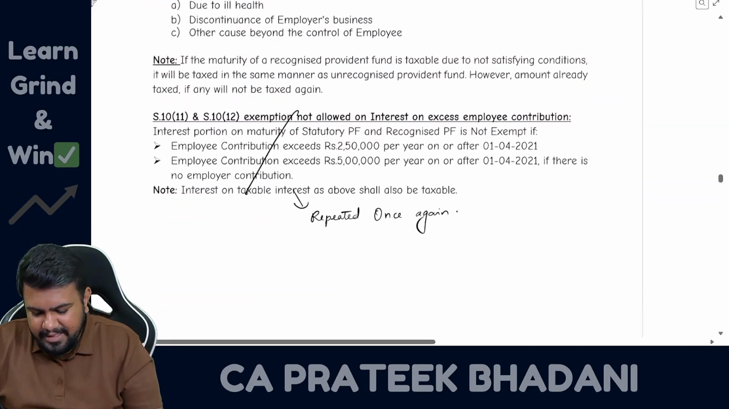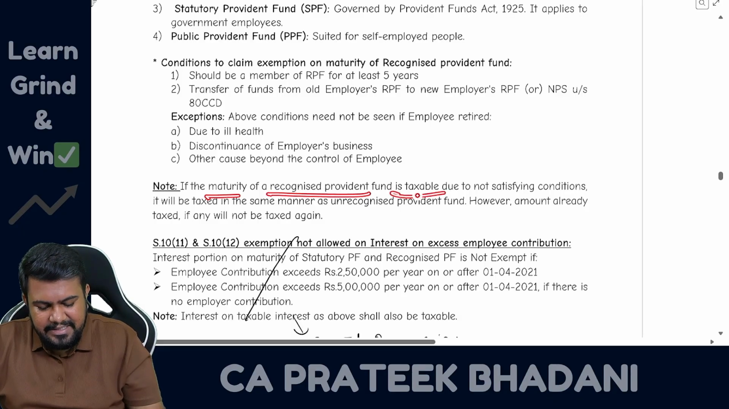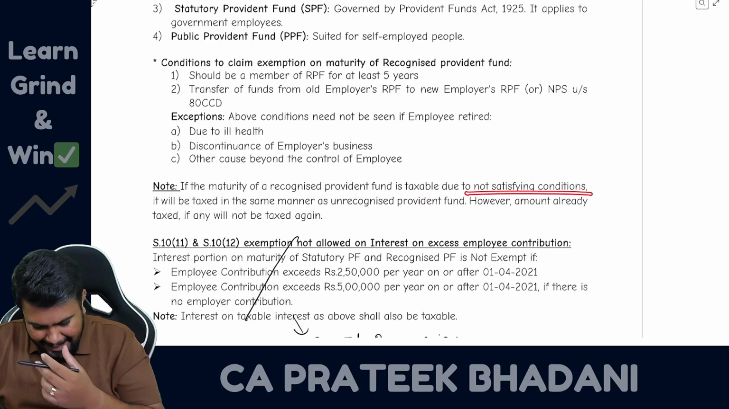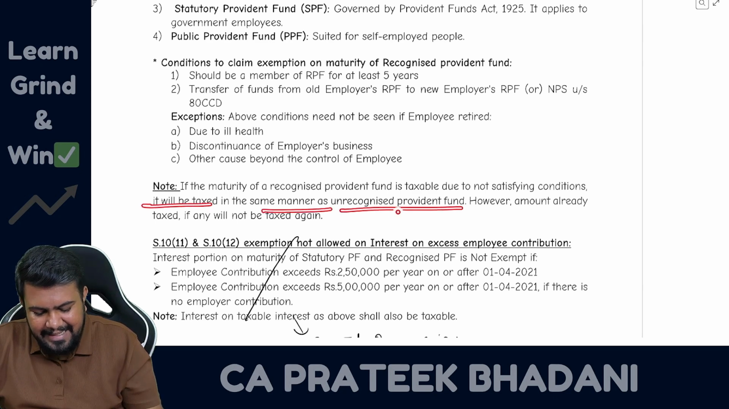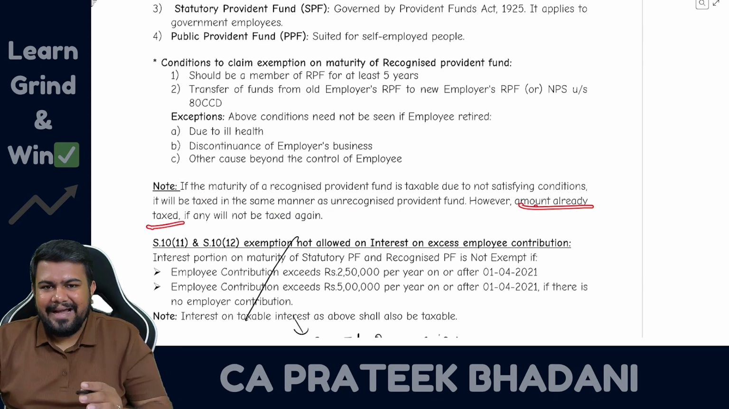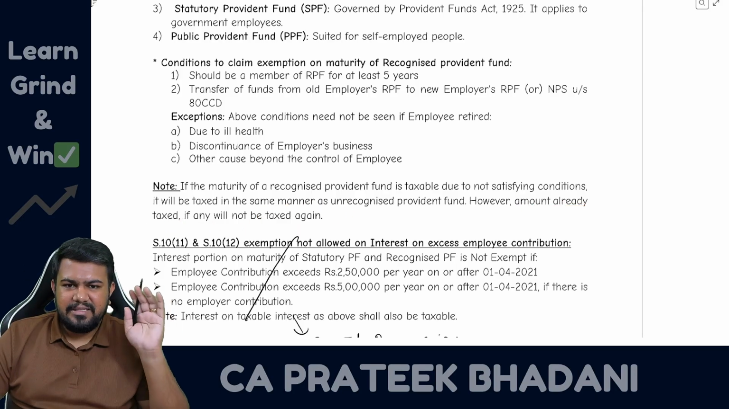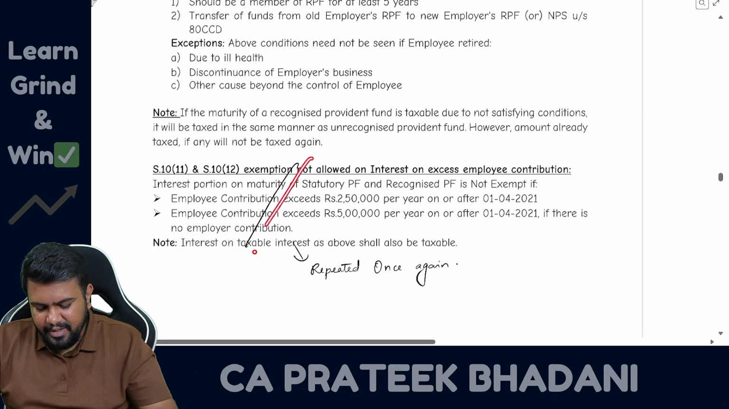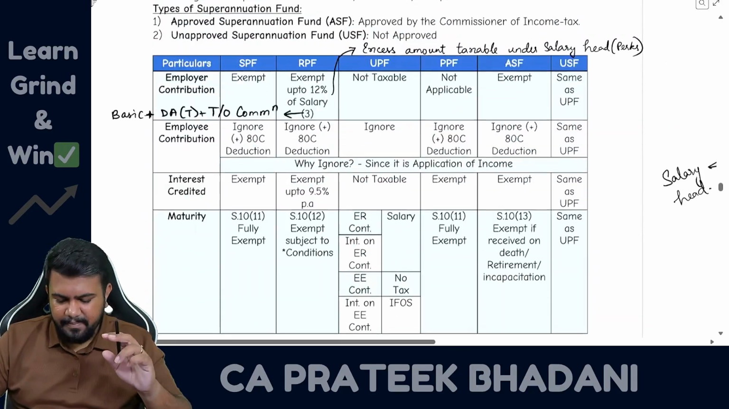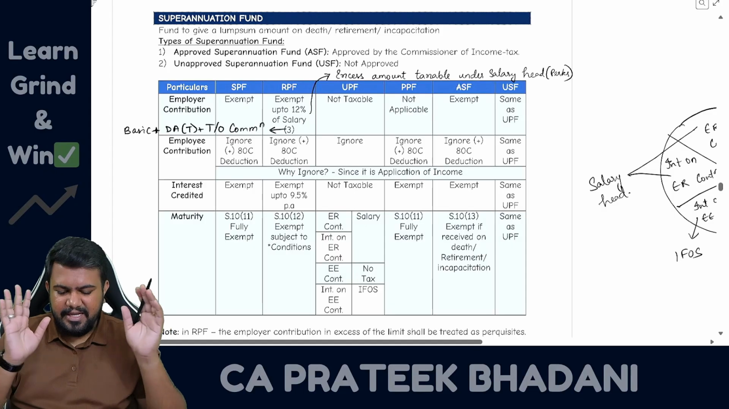So let me read the sentence for you. Maturity of a recognized provident fund, if it is taxable due to not satisfying the condition, will be taxed in the same manner as unrecognized provident fund. However, the amount already taxed, if any, will not be taxed once again. So the next paragraph you can cut because I have repeated it again in the next page. 2 times it has come in your book. Fine. So now recognized provident fund over, unrecognized provident fund over.